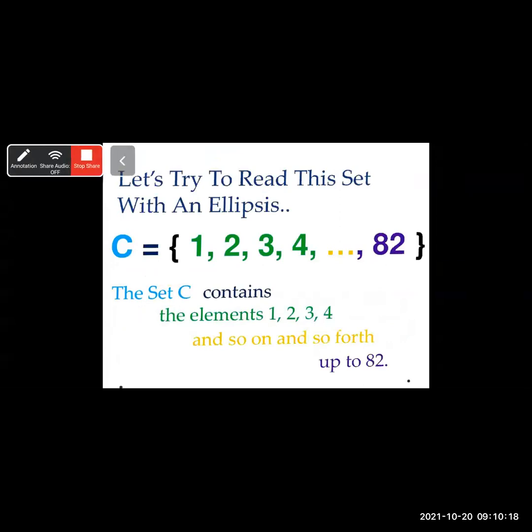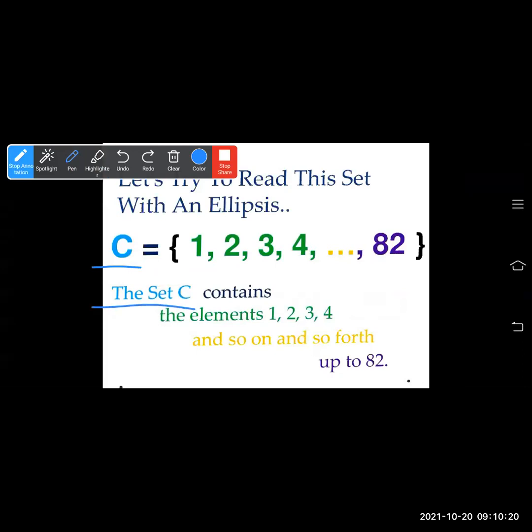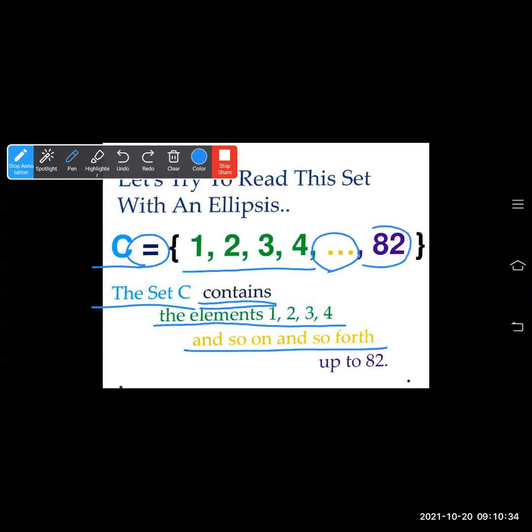Set C, written in blue, contains the elements 1, 2, 3, 4, dot, dot, dot, which is read as "and so on and so forth," up to 82. The dots are in blue and 82 is in purple. And in place of "contains", you have to write equal to and open bracket.